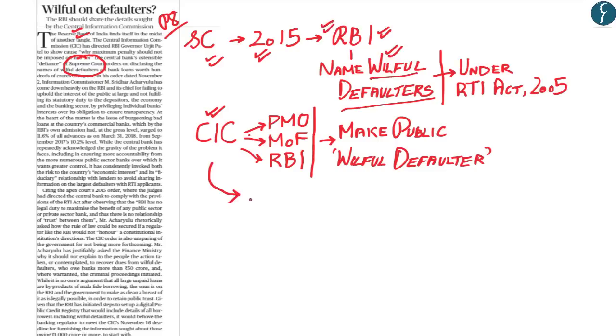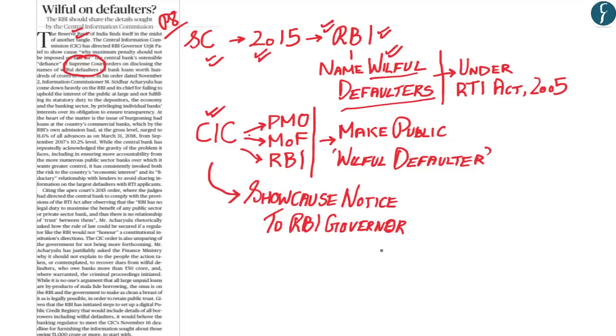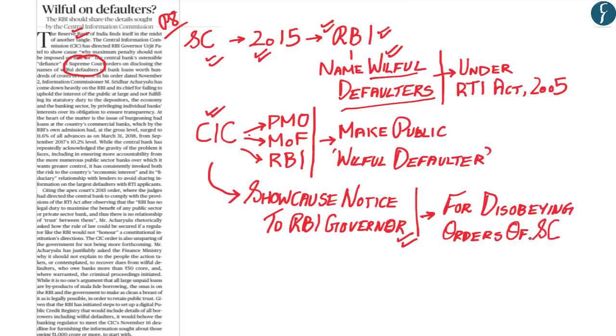And therefore, the Chief Information Commissioner has given a show cause notice to the RBI Governor. And the Chief Information Commissioner has asked the RBI Governor as to why penalty should not be imposed on the RBI Governor for disobeying the directives of the Supreme Court, wherein the Chief Information Commissioner has stated that the RBI Governor is duty bound to comply with the provisions of the RTI Act of 2005, and therefore the RBI has to disclose the information that has been sought by the Chief Information Commissioner with regards to willful defaulters.